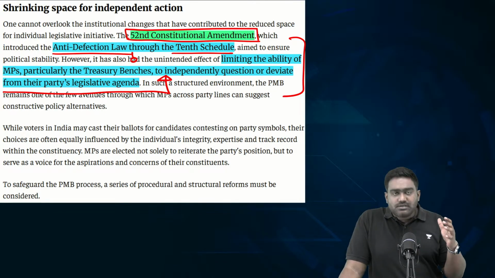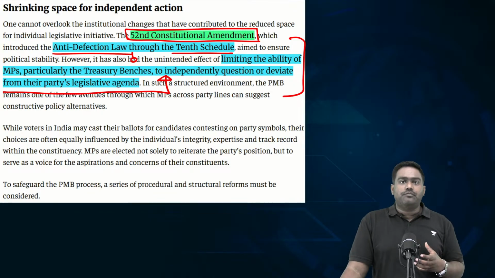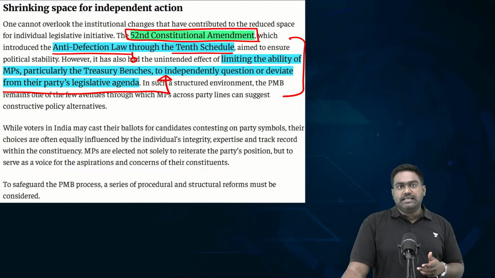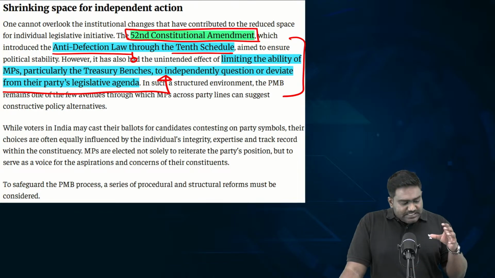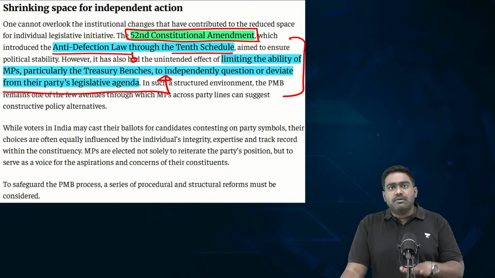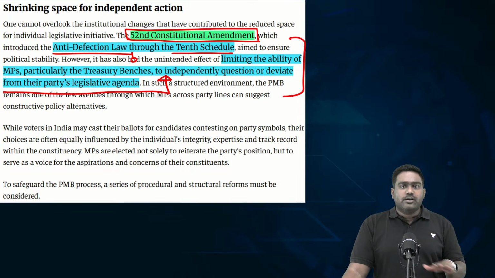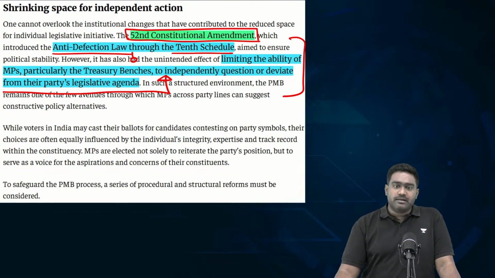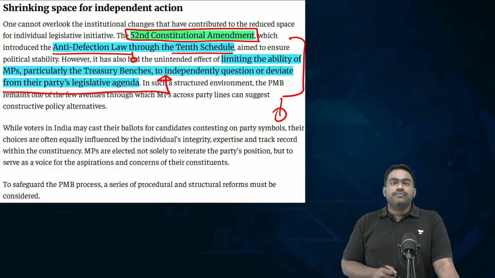It has restricted the creativity, the initiative of MPs to be separate and distinct from their parties. So this has become a big disservice. And as a result, private member bills largely go under the radar. They don't even make it to newspaper headlines. It's very rare for such a bill to hit headlines.